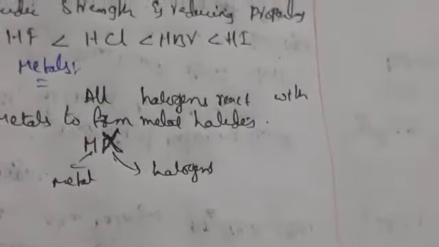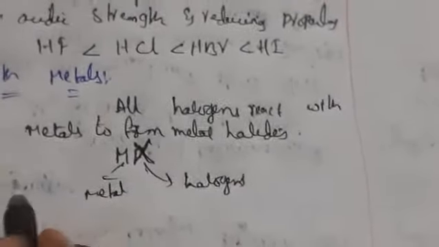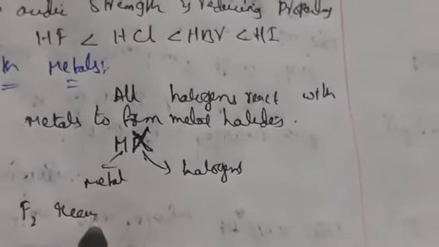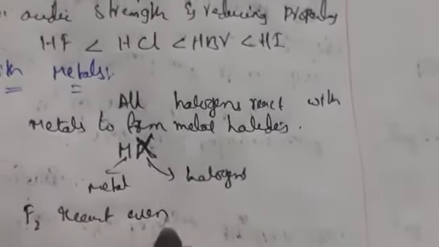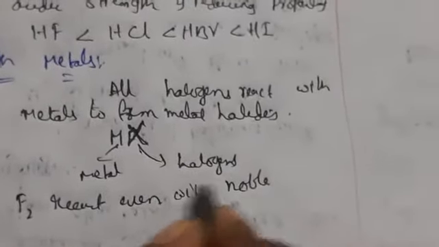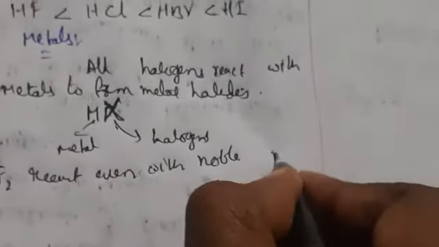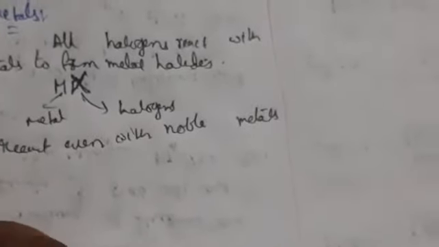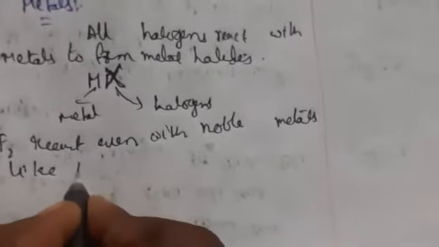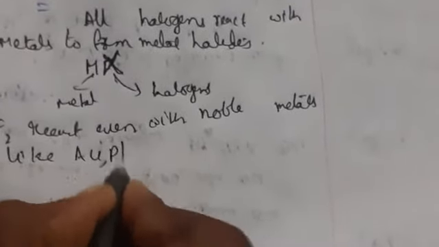And here, F2 reacts even with noble metals like Au, Pt.